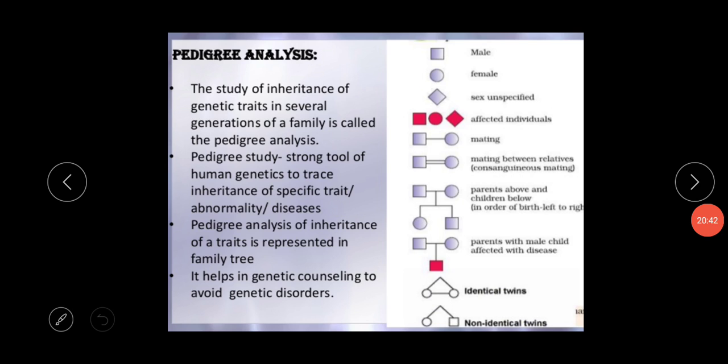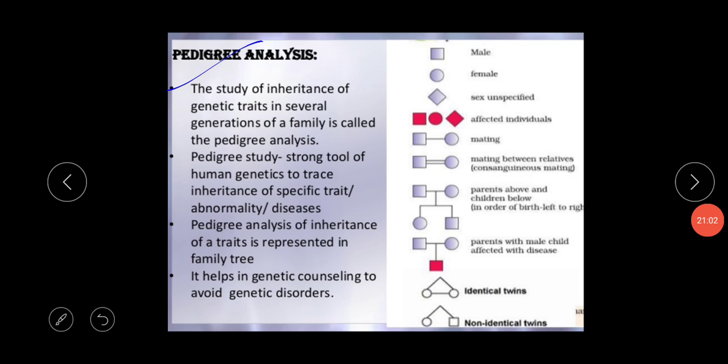The next topic is the pedigree analysis. So what is the meaning of the pedigree analysis? This is the analysis of your family. Okay, your ancestor family, your root. Actually this is the analysis of your root.